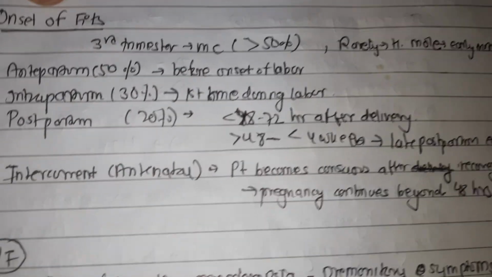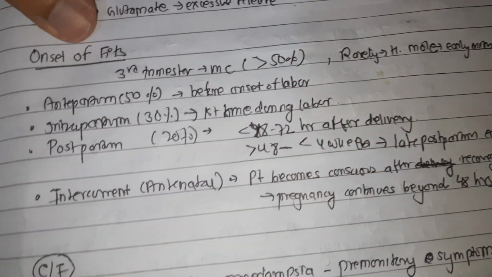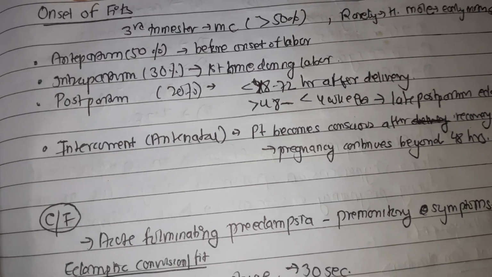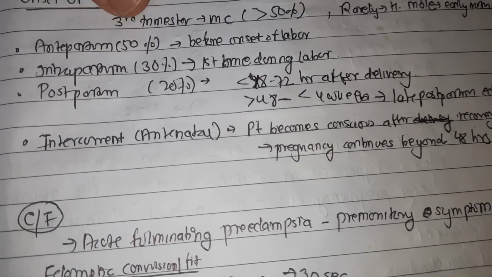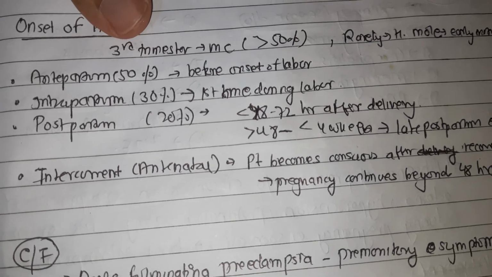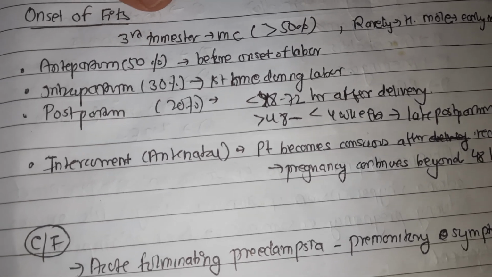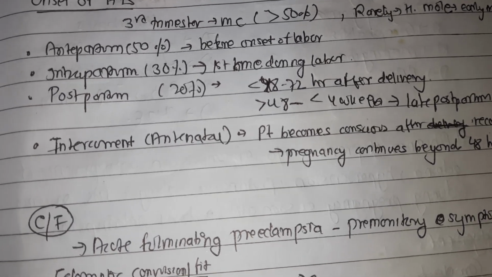The onset of fit occurs most commonly in the third trimester, in more than 50% of the cases, and on rare occasions convulsion may occur in early months, as in hydatidiform mole. In the antepartum period, 50% of the fits occur. The fit occurs before the onset of labor, and more often the labor starts soon after, and at times it is impossible to differentiate from the intrapartum one.